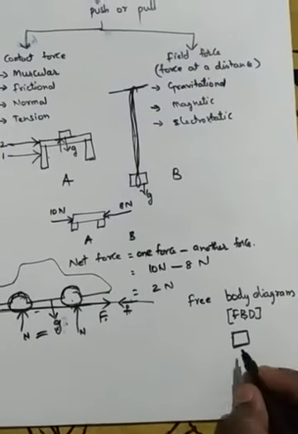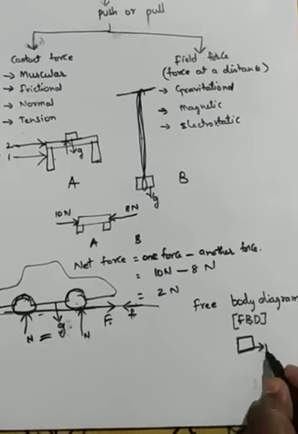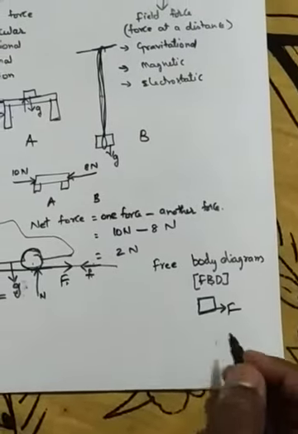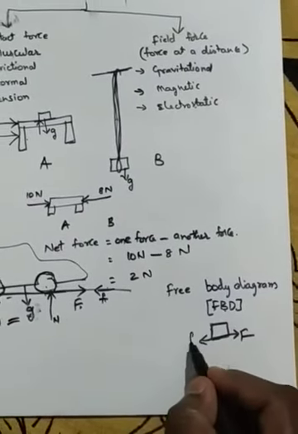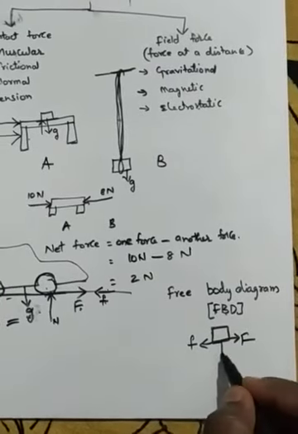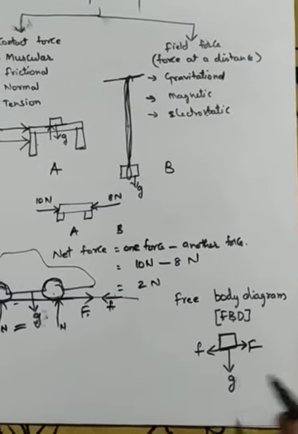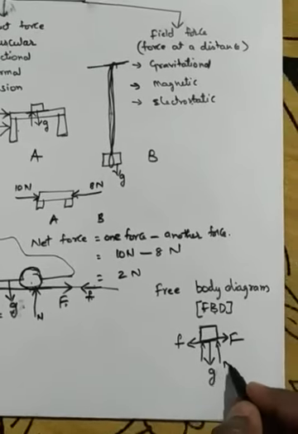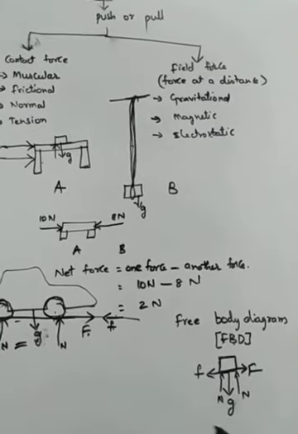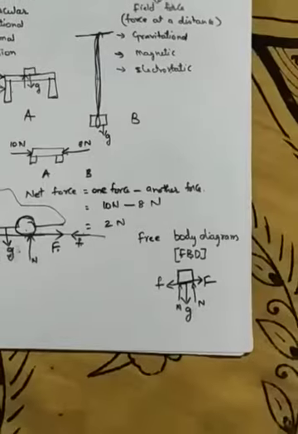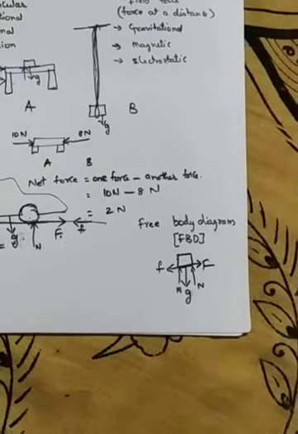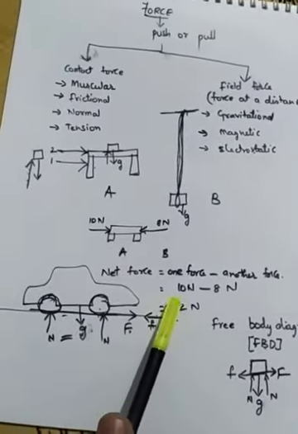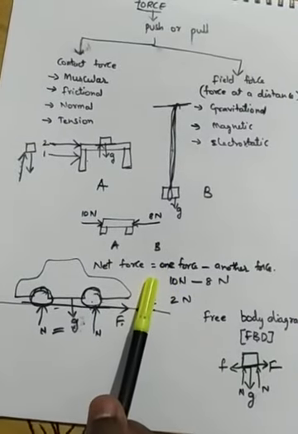On the car, it is showing in this direction applied force. In the opposite direction, frictional force. Downwards, gravitational force. Upwards, normal force. This is the free body diagram of a car. Understood, children, everybody? Now we understood how to find the net force.